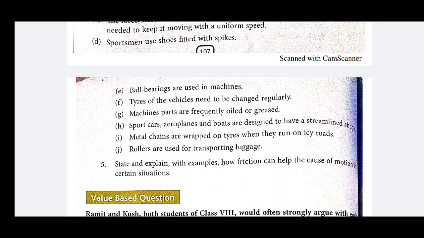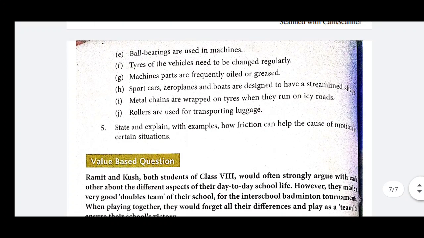If it is possible, then try to do the question answers. If some students have difficulty doing the question answers, then write to me or inform me on my WhatsApp number. I am ready to reply to the particular question asked by the particular student.